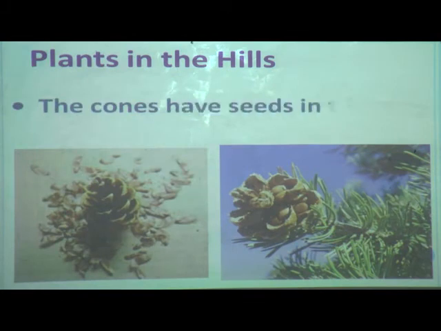Now, the cones have seeds in them. Here pictures are there. This is a cone and you can see here seeds. One more picture is here. This is a cone and these small parts you can see, these are seeds. So the plants that grow in the hills are straight, and instead of flowers they have cones. That's why they are called conifers, and the cones have seeds in them.